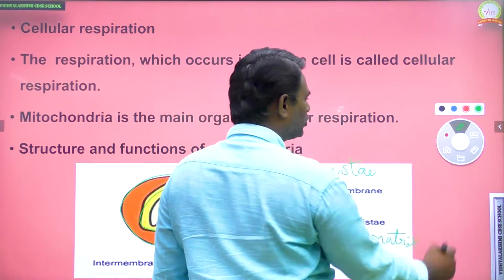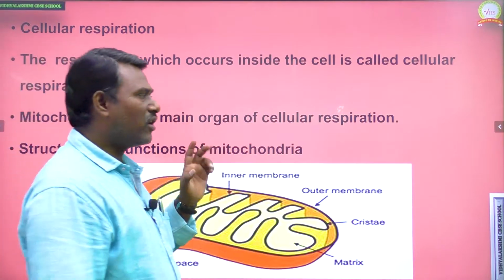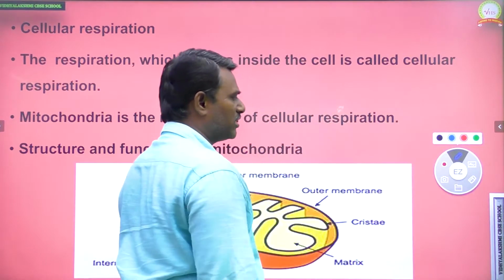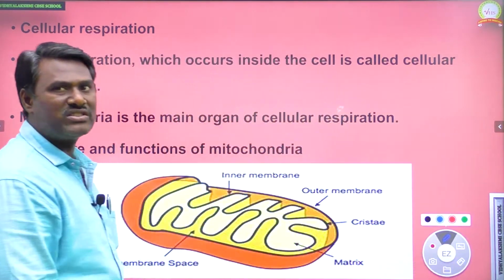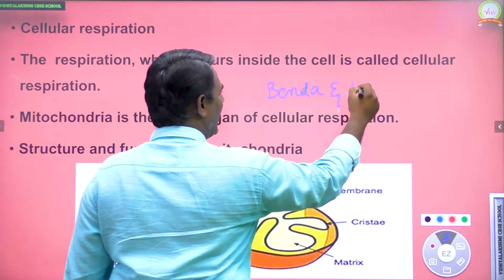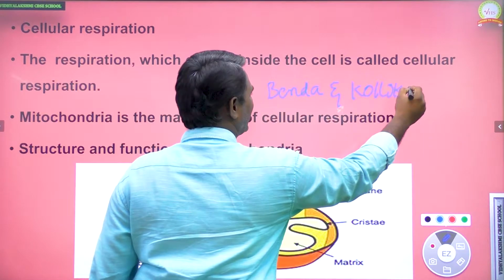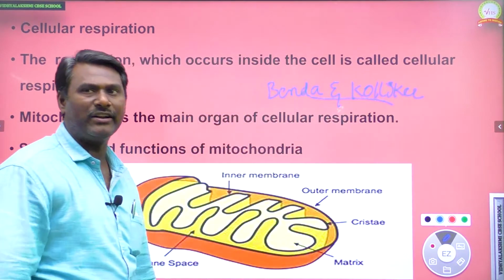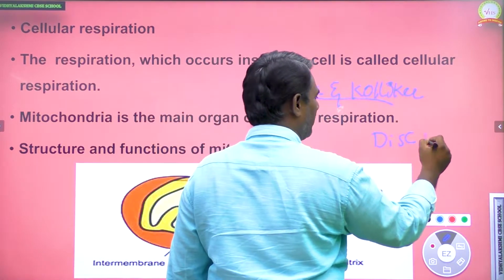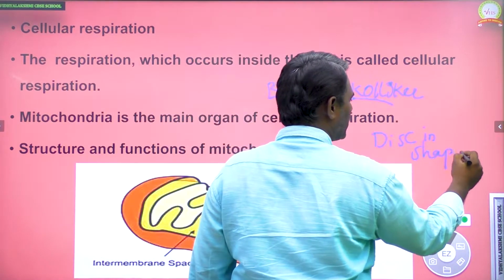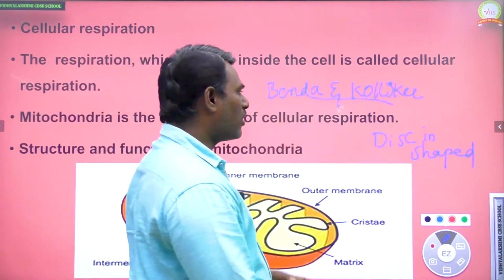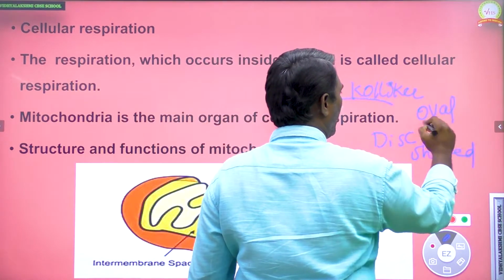So when we observe the structure of mitochondria, as I just told, it is called the powerhouse of the cell. Mitochondria was discovered by two scientists, namely Benda and Kolliker. They discovered the structure of mitochondria, and the shape of mitochondria is disc shaped. A disc shaped cell organelle, or in some cells, mitochondria is round or oval or spherical in shape.